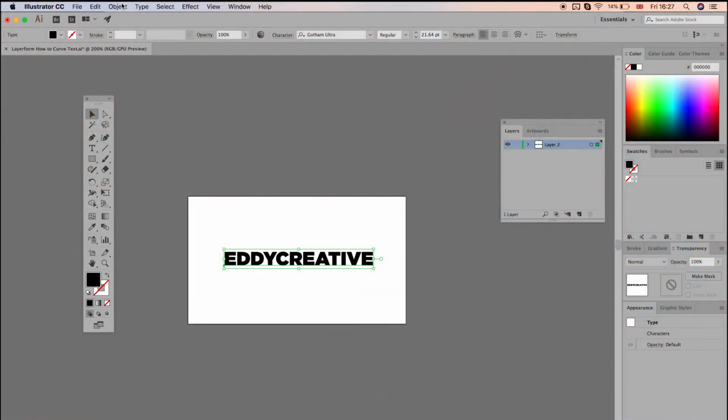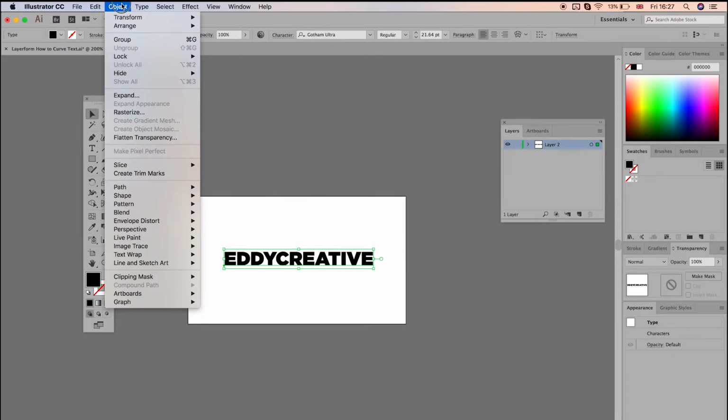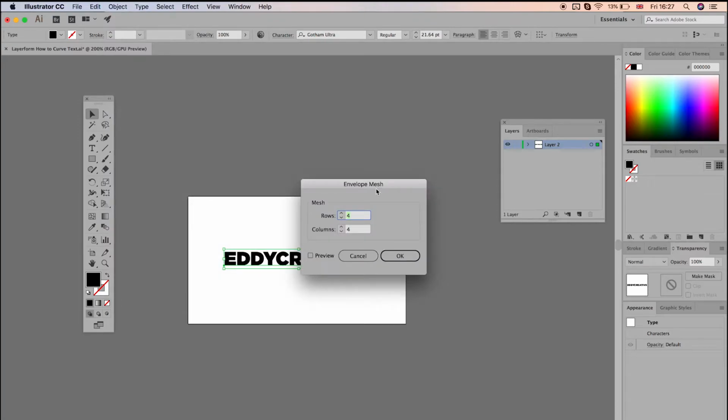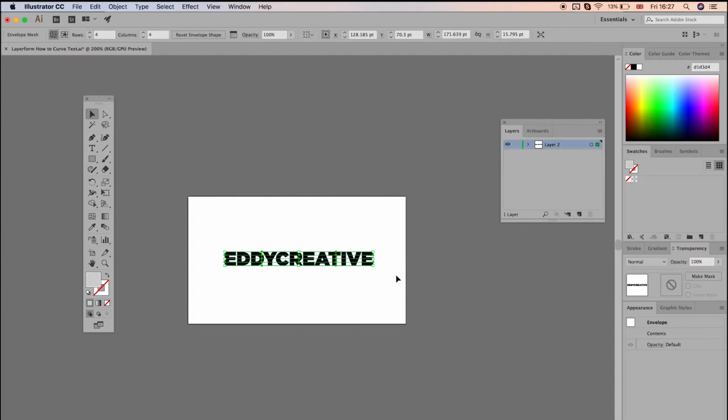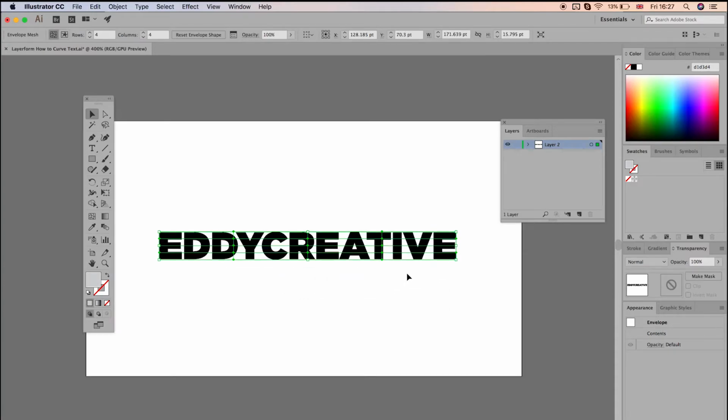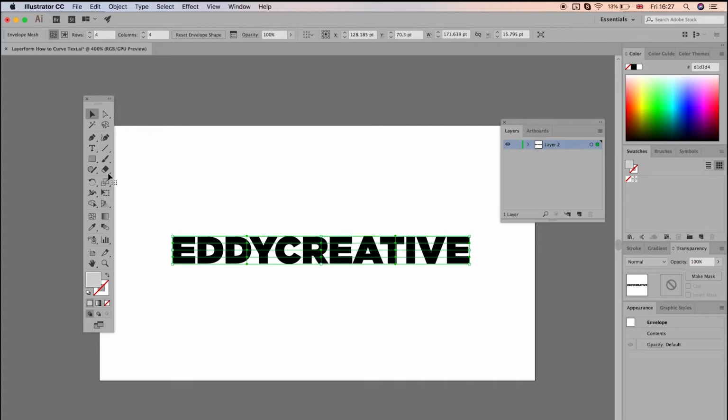Number two is a little bit more complex. So with your text selected, go to Object, Envelope, Distort, then Make with Mesh. If we keep it to say 4 rows, 4 columns, default, then basically it creates a mesh around your text, allowing you to manipulate it with the direct selection tool. If you press A, you can also get that tool up. It basically allows you to manipulate a few more points on your text.